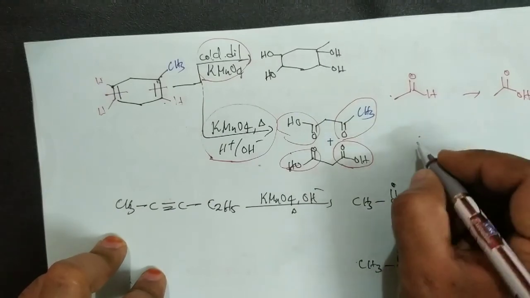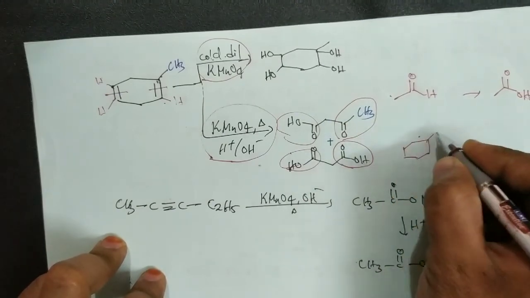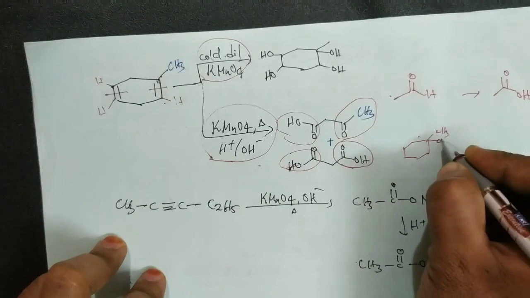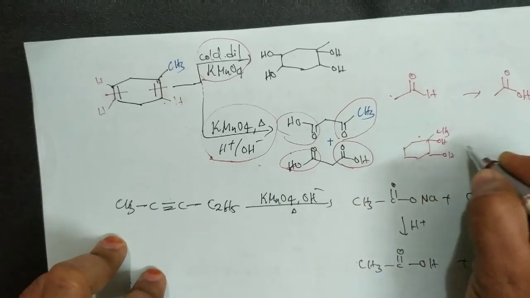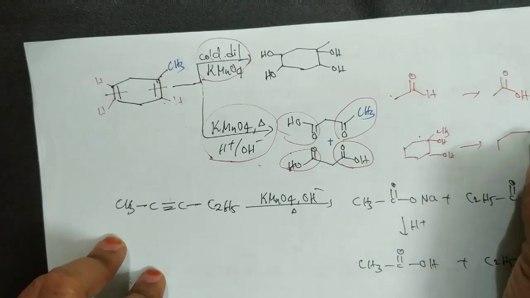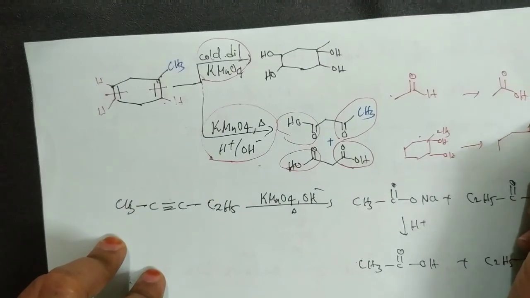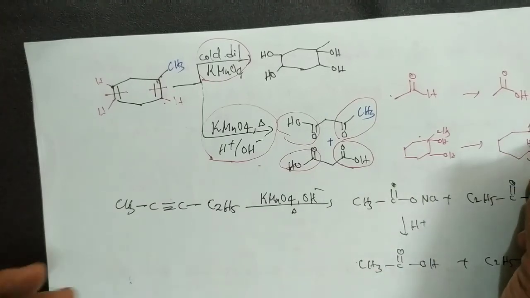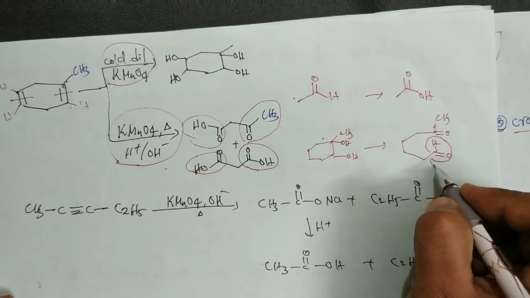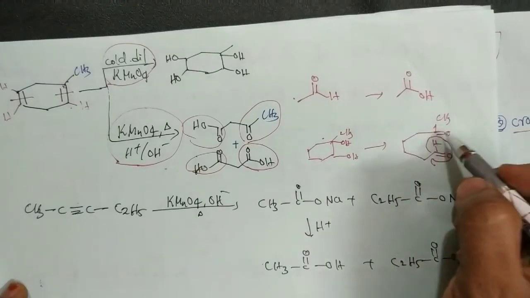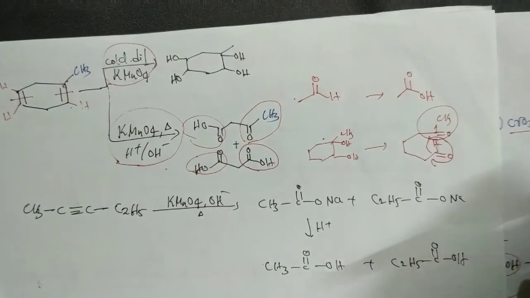Okay, so initially a diol is formed actually. Suppose in this case CH3 and OH and here OH. So this one on further oxidation gives CH3 and the C double bond O, and this is double bond OH. So this aldehyde group is further oxidized to the carboxylic acid group and the ketones remain the same.